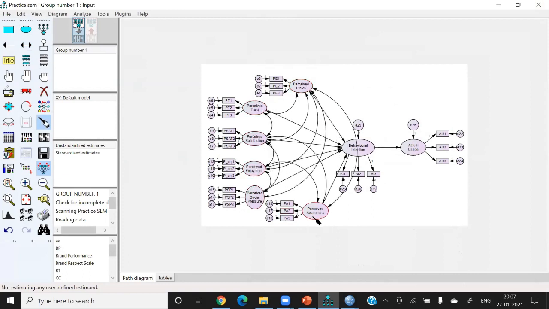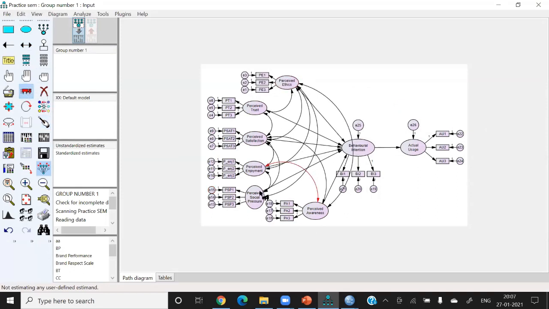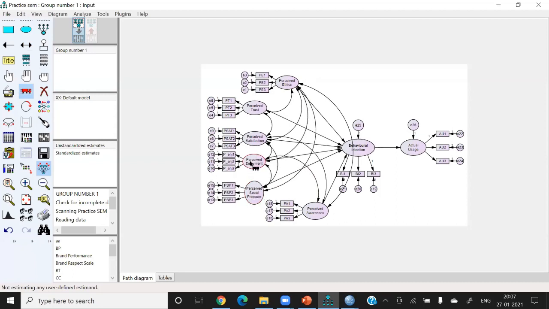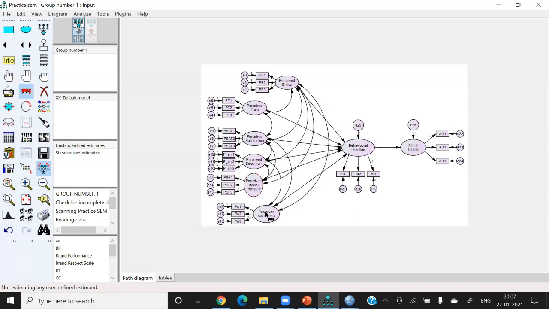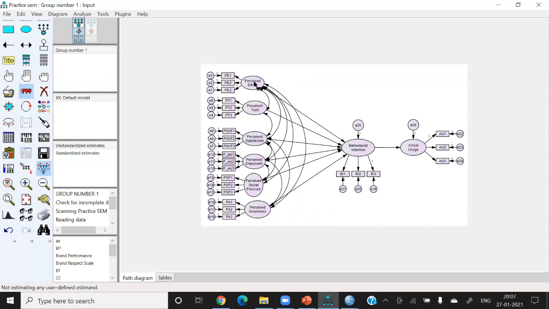So I'm showing my independent construct this way and run it again.